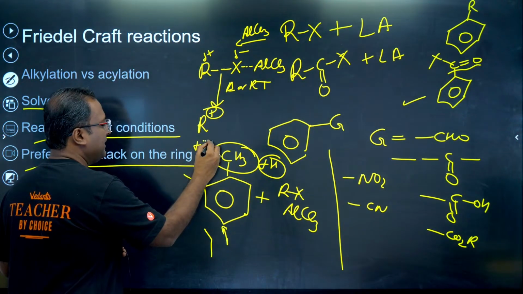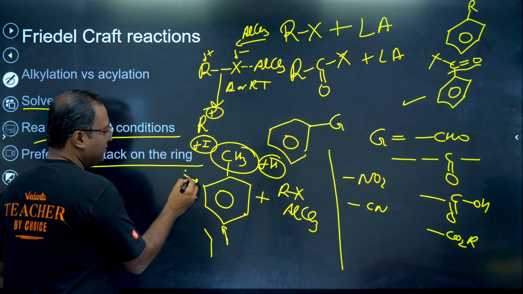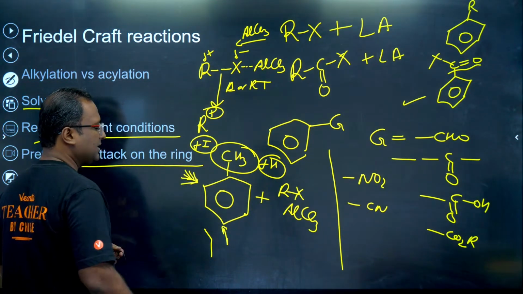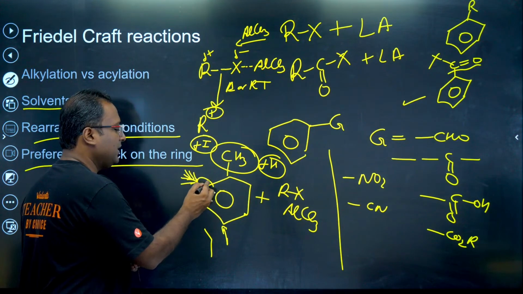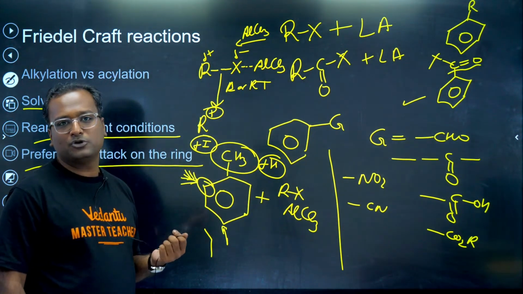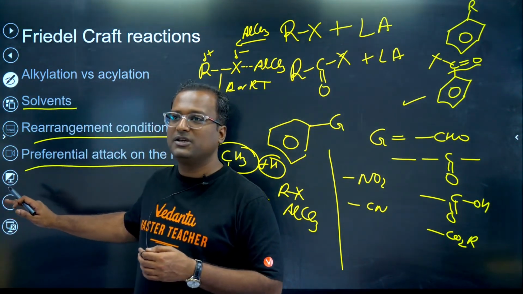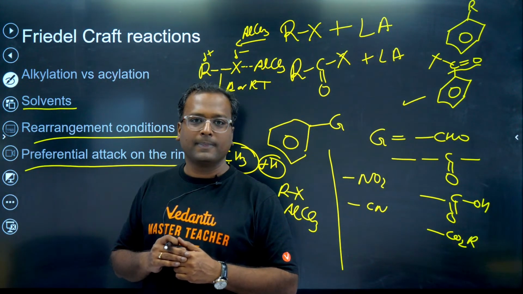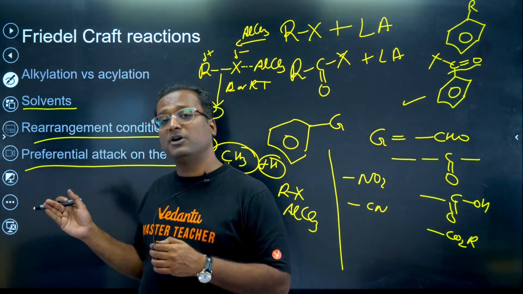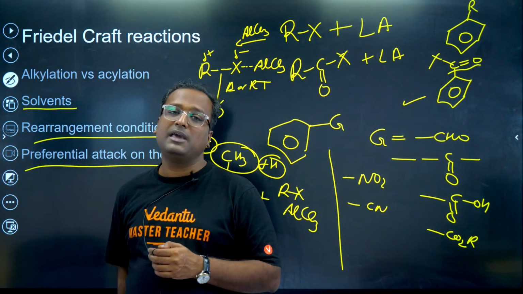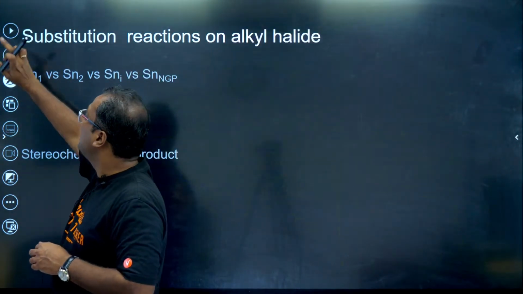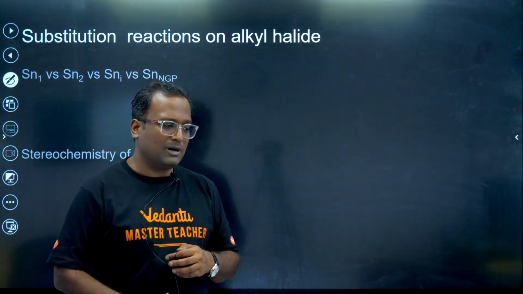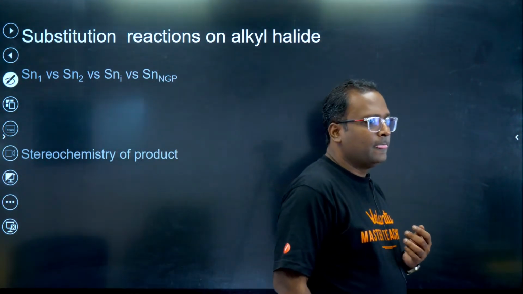But this is also a plus I group. It gives more pushing of electrons at the ortho position. So therefore your Friedel-Crafts alkylation takes place at one of the ortho positions. This is what I meant, preferential attack on the ring. These are some very important points in Friedel-Crafts reactions. Please make sure you remember them. Okay, let's quickly move ahead. Otherwise, we'll not be able to complete the session.